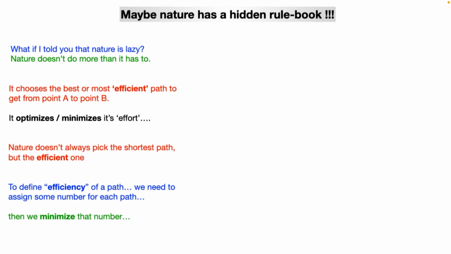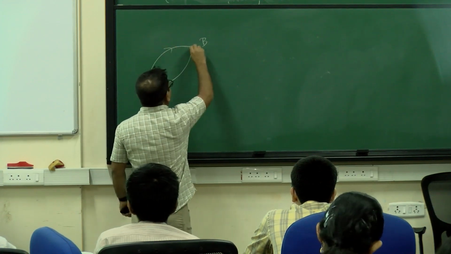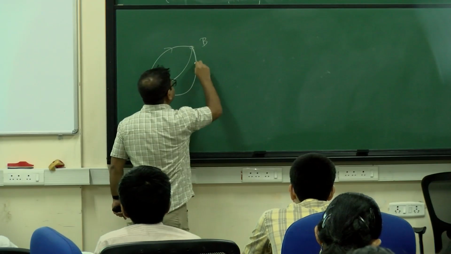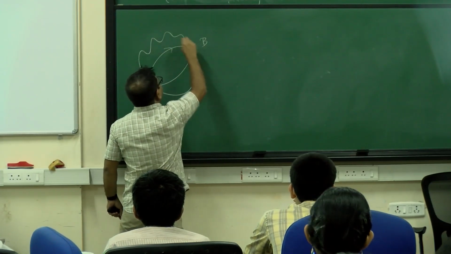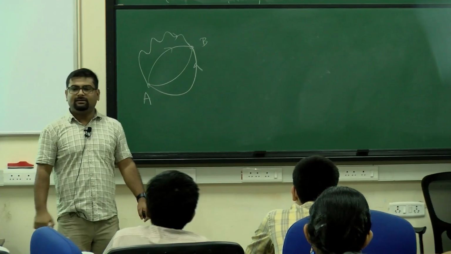So shortest doesn't mean that it is most efficient, right? It takes some efficient path, but to define some efficiency, we need to assign some number to each path, right? For example, if you take point A to point B, and we have established that in principle there can be an infinite number of paths that connect A to B. It can be that path or that path, or even this path, or some kind of this path.